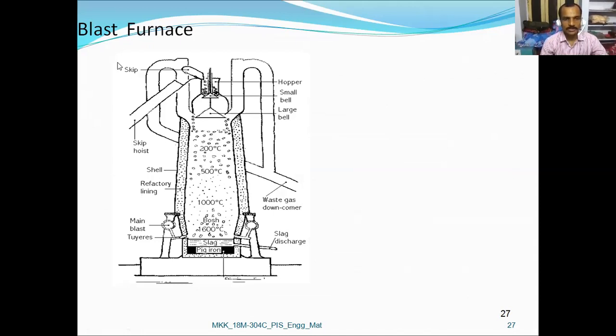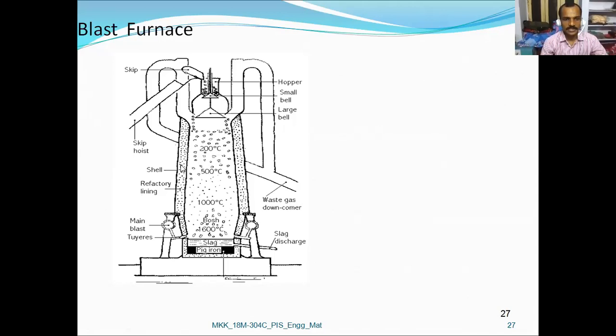Let us look at the parts labeled in this blast furnace. Let us start with the hoppers, and a small bell and a large bell. Here is a skip, and this is the skip hoist where the charge is taken.